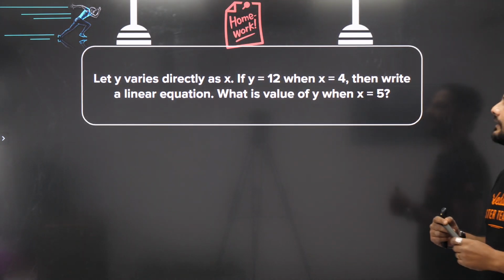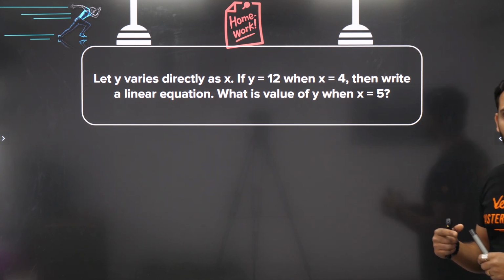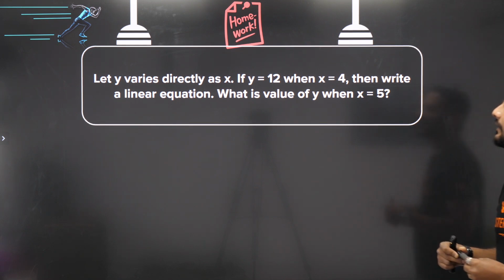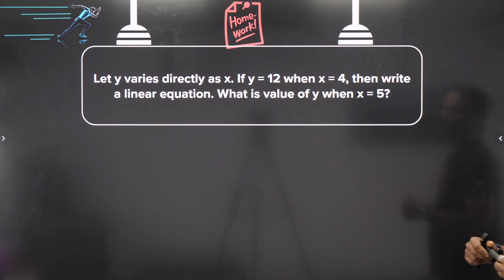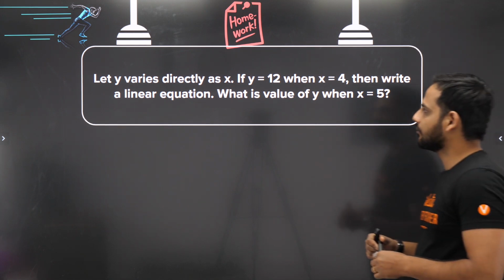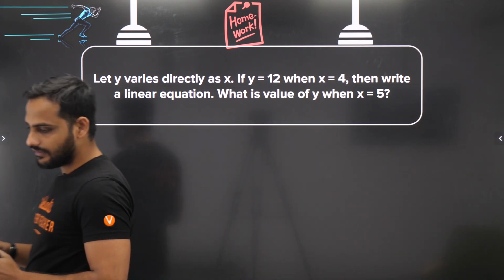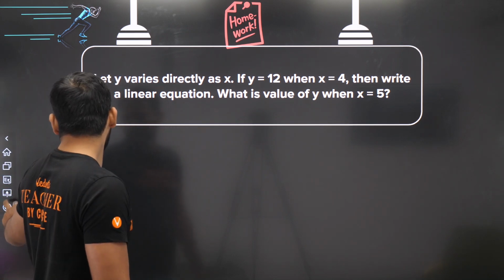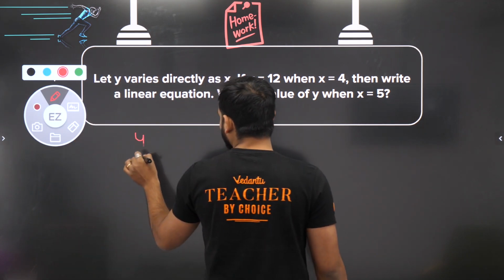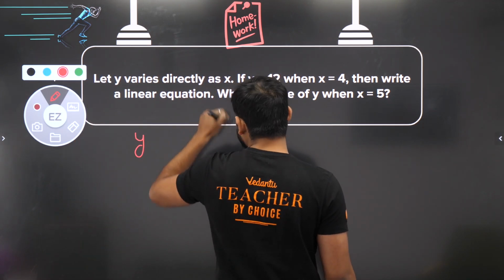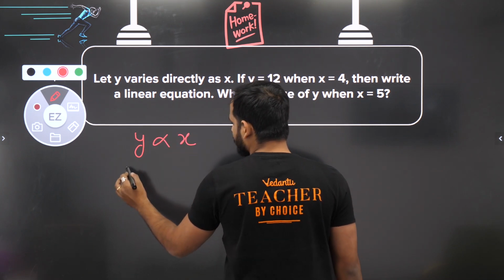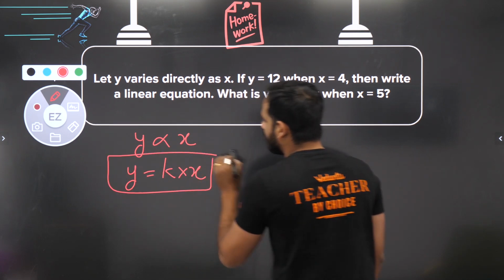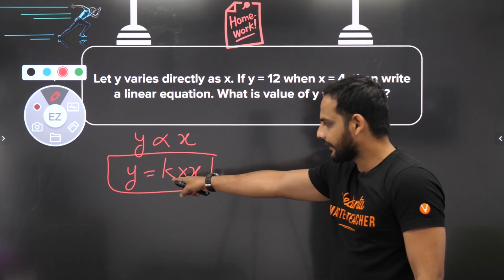Let y vary directly as x. Y varies directly as x means y is proportional to x. If y is equal to 12 and x is equal to 4, then write a linear equation. What is the value of y when x is equal to 5? So now bachcho, you need to first establish, whenever it is written that y varies directly as x, it means y is k into x, some constant into x. So first you need to find out the value of k.